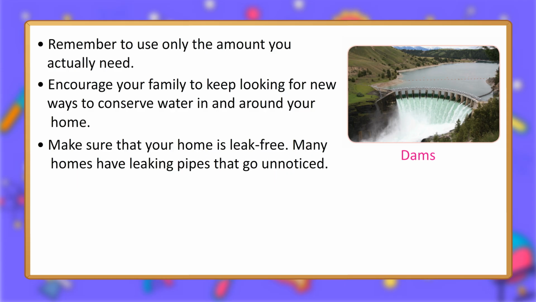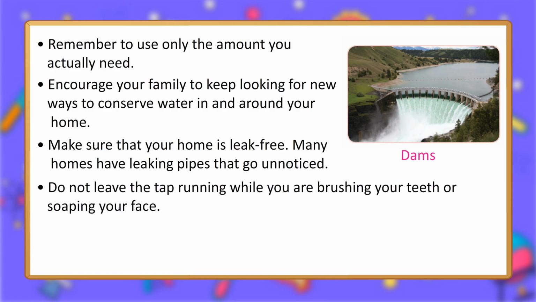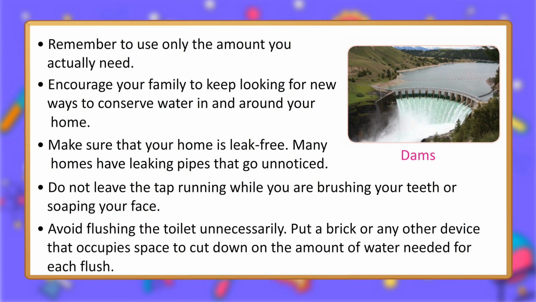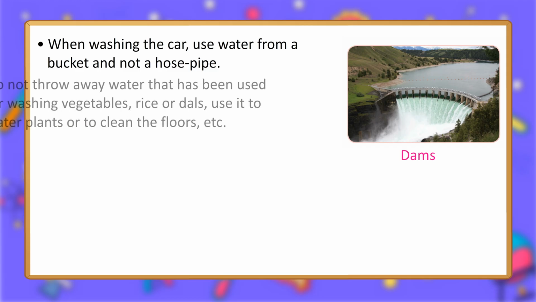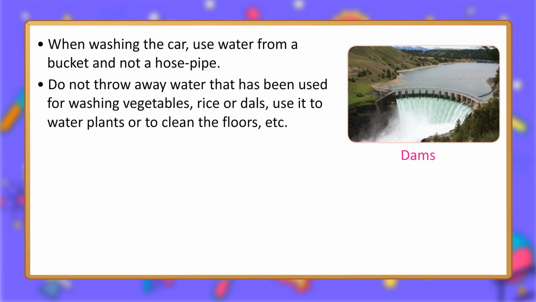Make sure that your home is leak-free. Many homes have leaking pipes that go unnoticed. Do not leave the tap running while you are brushing your teeth or soaping your face. Avoid flushing the toilet unnecessarily. Put a brick or any other device that occupies space to cut down on the amount of water needed for each flush. When washing the car, use water from a bucket and not a hose pipe. Do not throw away water that has been used for washing vegetables, rice or dals. Use it to water plants or to clean the floors, etc.